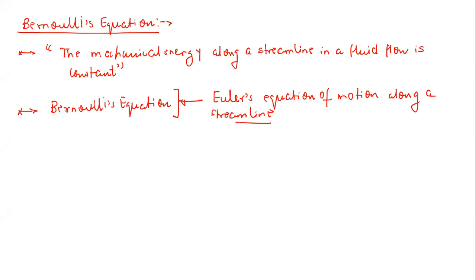So let's say we have a fluid flow, and this is my streamline, and let's say we have 2 points here, 1 and 2. Generally, we can say the mechanical energy along a streamline in a fluid flow is constant. So the mechanical energy at points 1 and 2 is going to remain the same. So let us find out the Euler equation of motion along a streamline first.